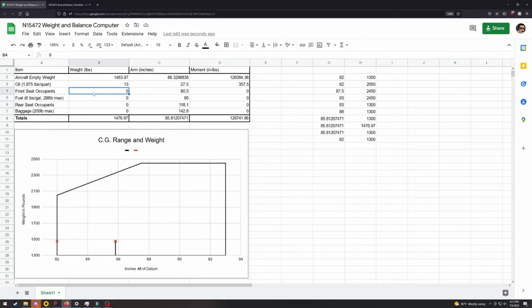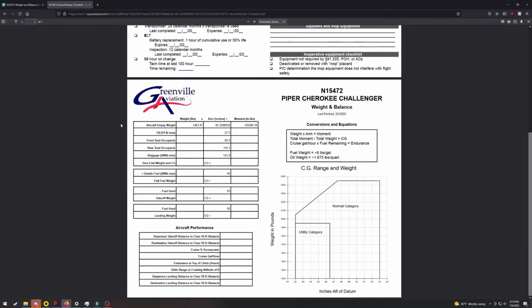Let's move on to the front seat occupants. Say we had a 150-pound person and a 180-pound person, 330 pounds worth of people. So entering that number in, it will multiply the 330 times the arm of 80.5 inches, because those front seats are significantly farther back from the datum than the oil, and this gives us 26,000 inch-pounds. We're going to skip fuel because, as you can see in the worksheet, fuel is included in the lower line. There's a reason for this.